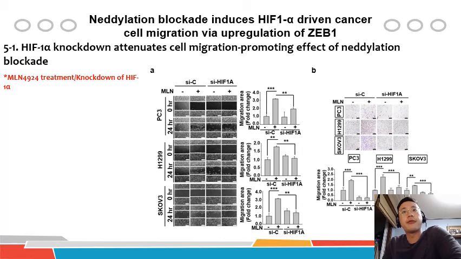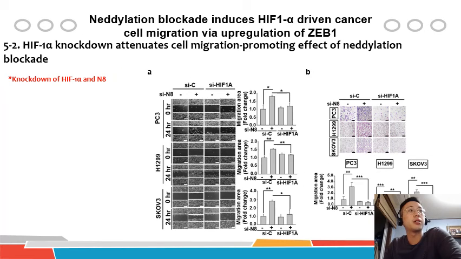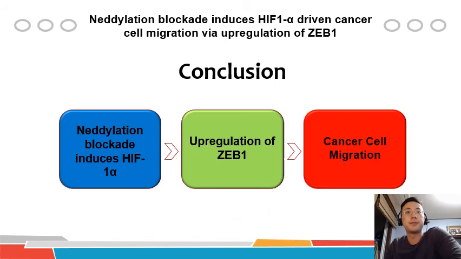And finally, we confirmed that the molecular mechanism corresponds to the migration effect by using knockdown of HIF1 alpha and MLN4924. As a result, knockdown of HIF1 alpha reduced the cell migration promoting effect of neddylation blockade. And this was also confirmed using knockdown of NEDD8.